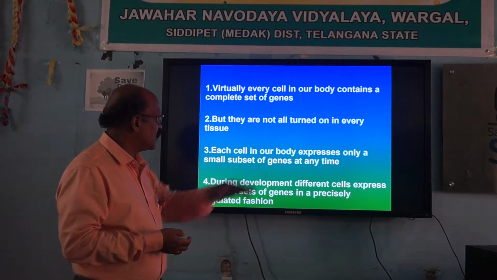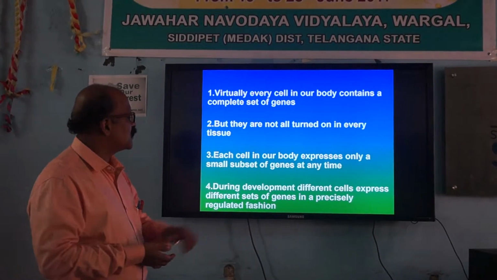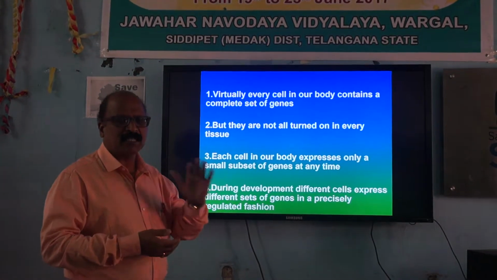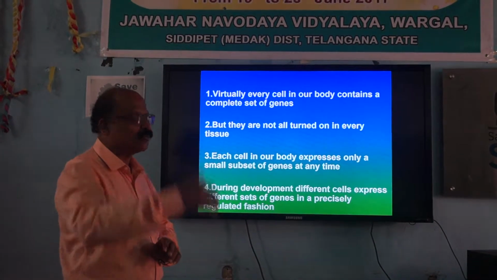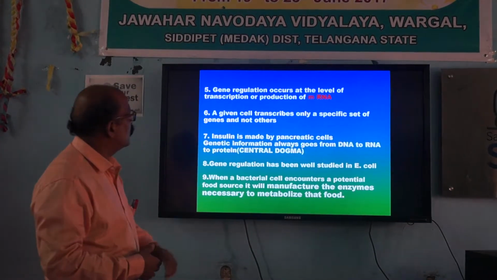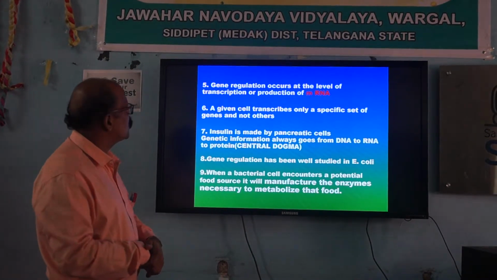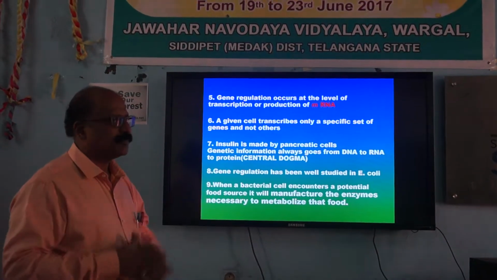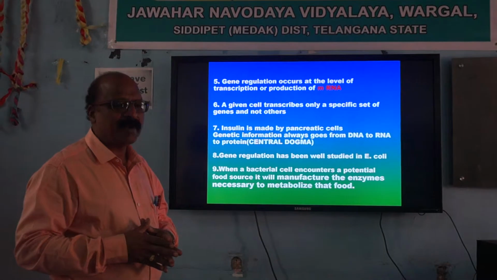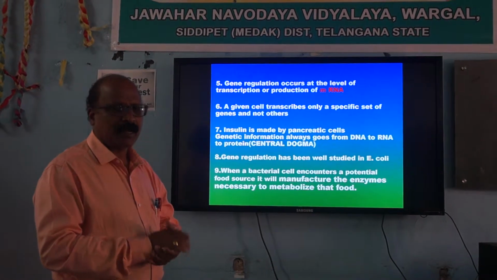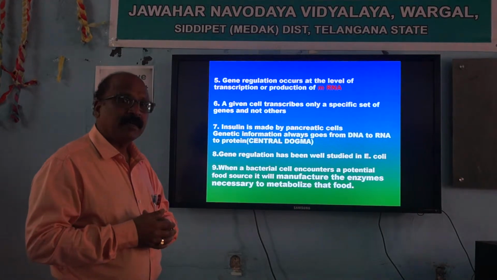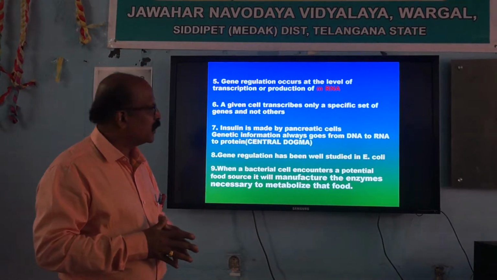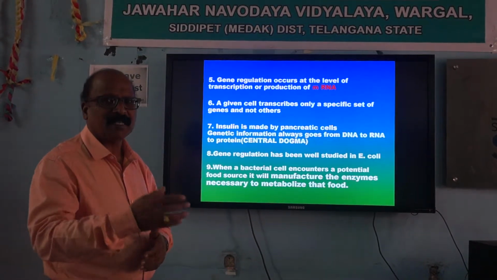During development, different cells express different sets of genes in a precise, regular fashion. It is not haphazard. It is a regular, precise manner. The genes will be expressed and the gene products will be produced. Gene regulation occurs at the level of transcription, or production of mRNA. You know very well that the entire genetic information is embedded in the DNA, deoxyribonucleic acid, the genetic material. In that, the information is embedded, and this embedded information is copied by mRNA, what you call messenger RNA.